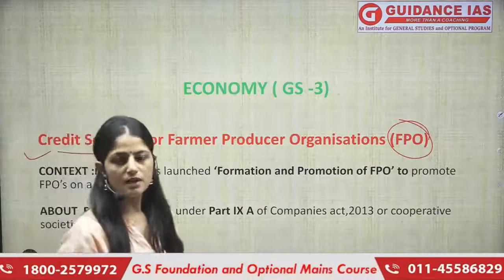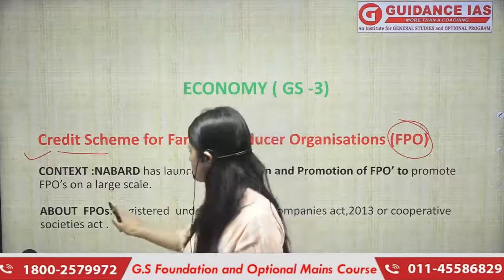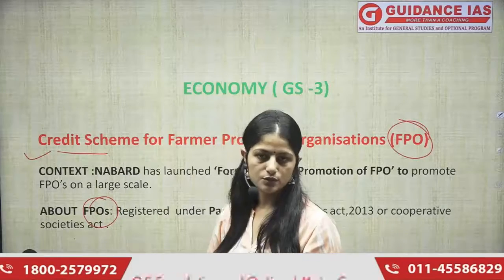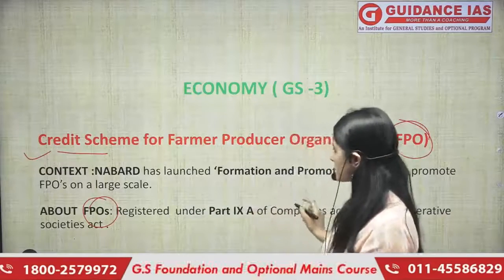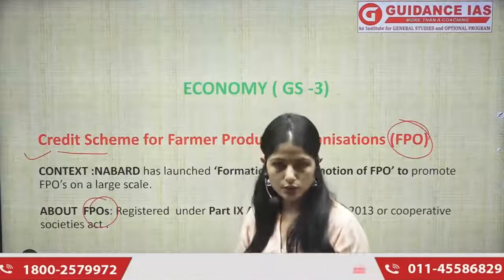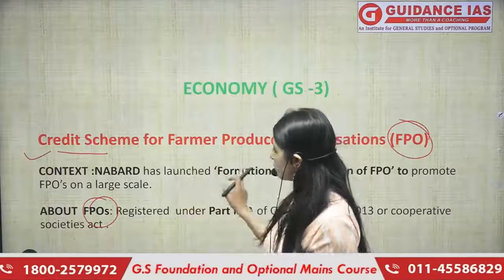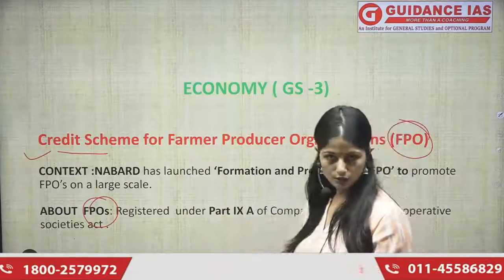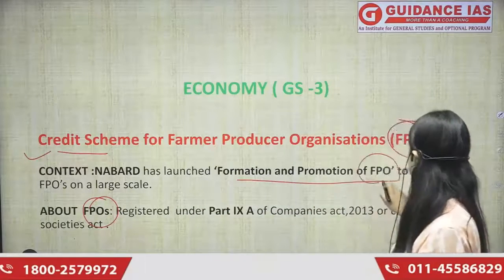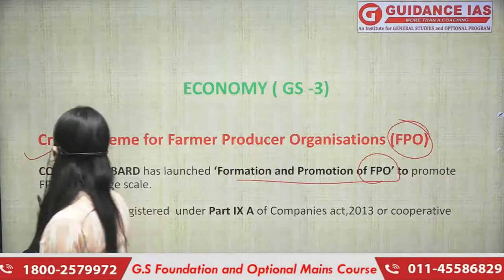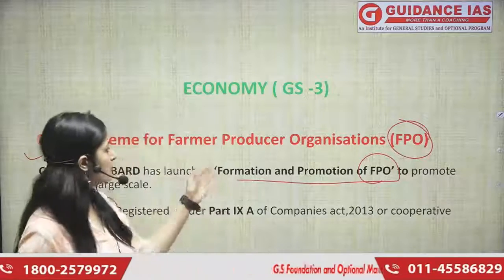Keeping the lecture on the same lines, we will first understand why it was in news, what is the contextual part, and then we will also understand about FPOs, that is farmer producer organization. Let us first understand कि ये news में था क्यों and why is it important, right? First of all, anything related to agriculture becomes very important for UPSC, for our examination, right? But why was this in news? Because NABARD, we know that the rural bank, has launched this formation and promotion of FPO to promote the FPOs on a large scale. NABARD and the government are trying to promote the farmer producer organization.